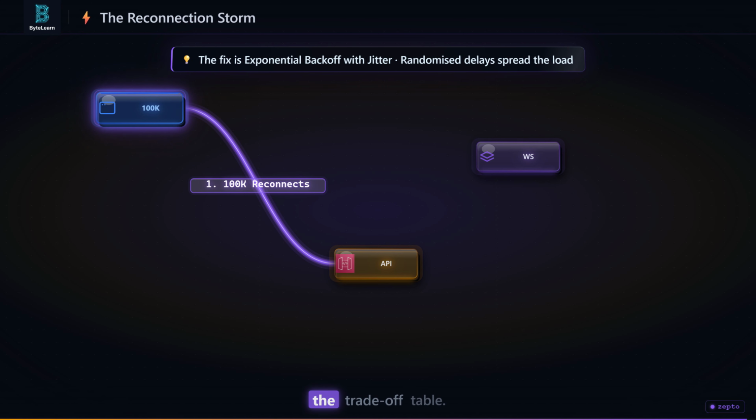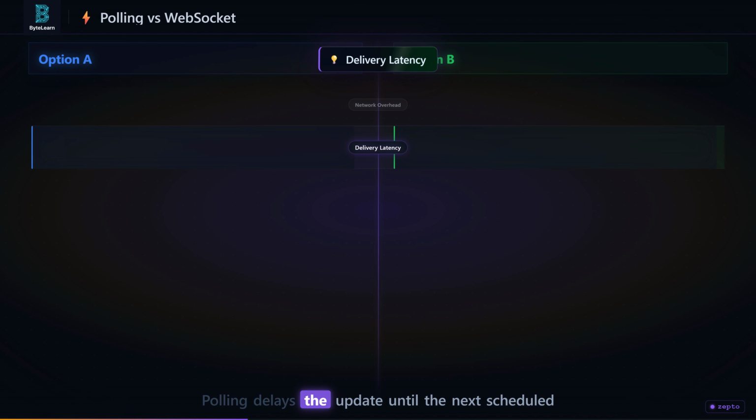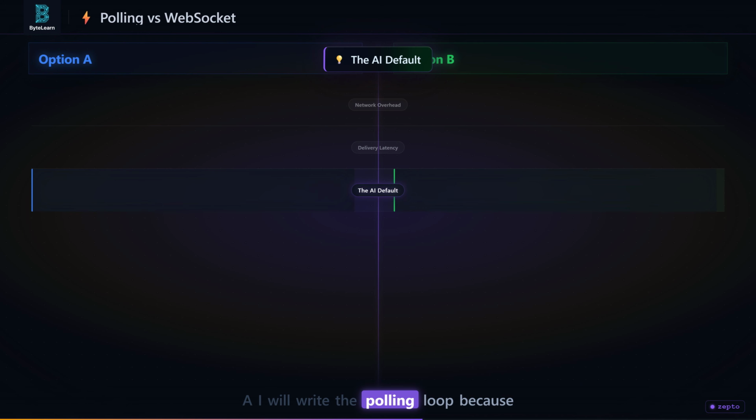Let us look at the trade-off table. HTTP polling sends heavy headers, cookies, auth tokens every single second. WebSocket sends a few bytes of binary data over an already open pipe. Polling delays the update until the next scheduled question. WebSocket pushes the update the millisecond it arrives. I will write the polling loop because it is easier. The engineer builds the WebSocket because they know what happens at 10,000 users.